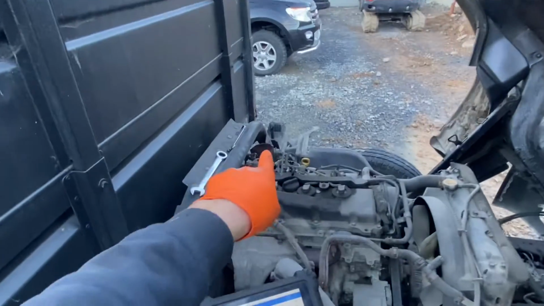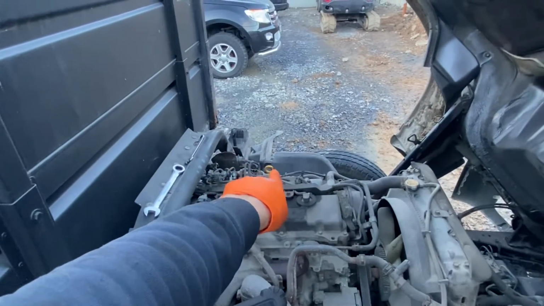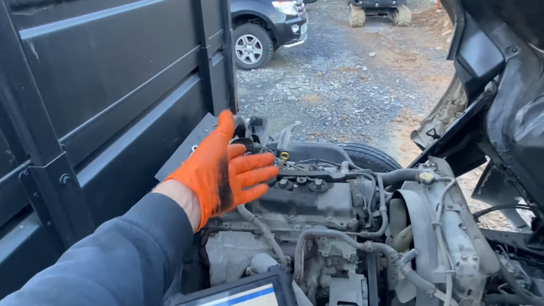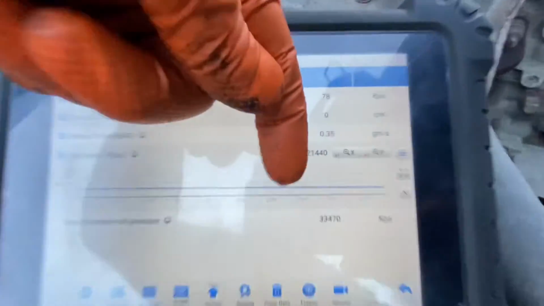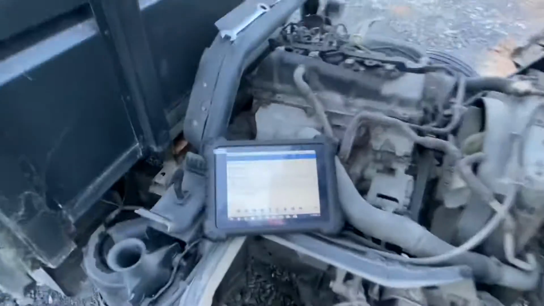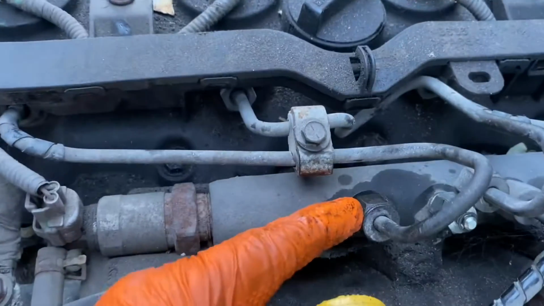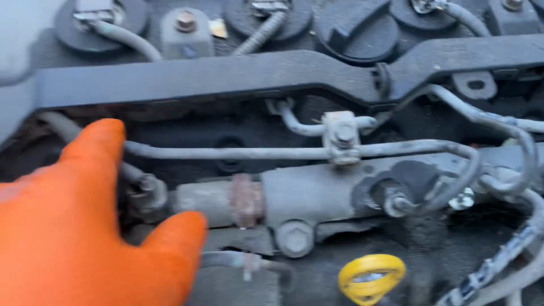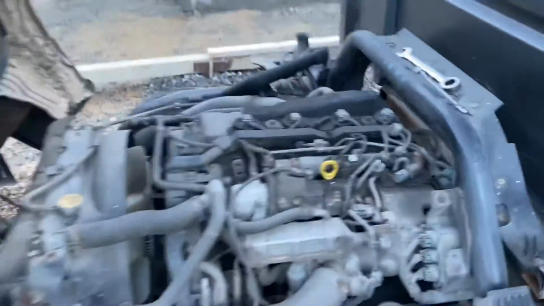From what we're seeing here in our scan tool, I'm going to start connecting one fuel injector at a time and see which one makes my pressure plummet. So I'm going to connect one at a time and see where I end up. Block out of the way, injector number 1 reconnected.